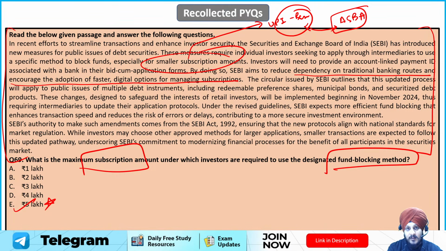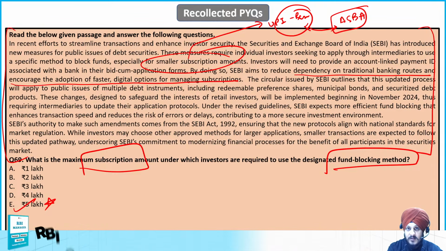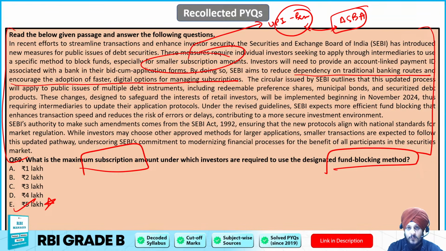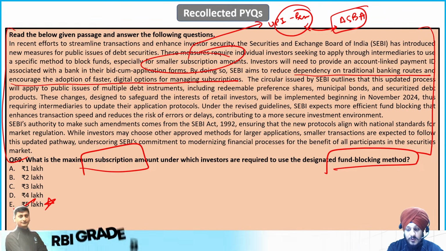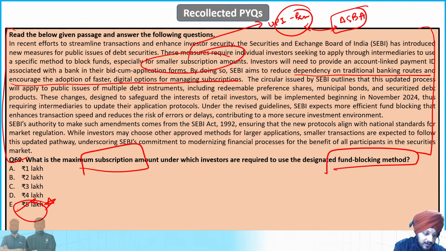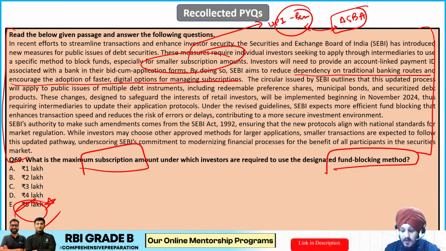Otherwise, it will be unblocked as soon as you are not able to avail that certain number of securities or shares for which you want to subscribe. So that is something that happens in case of the UPI based fund blocking system, and the maximum subscription amount is basically rupees 5 lakh, which is the answer to this question.